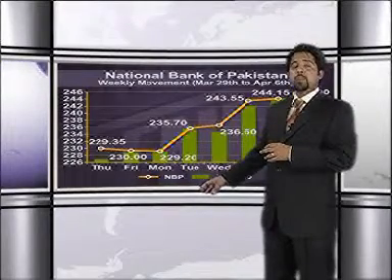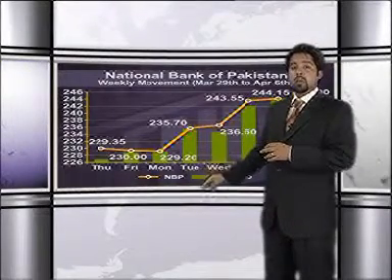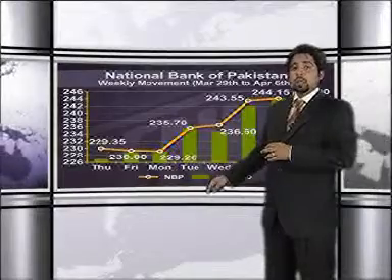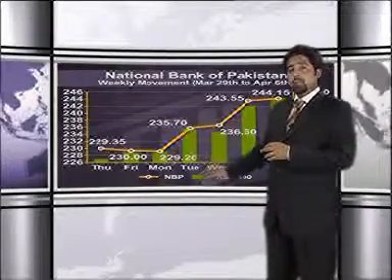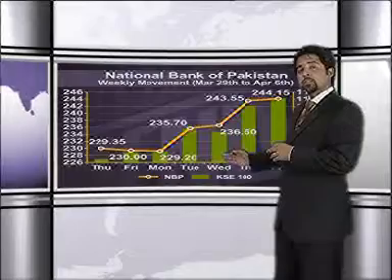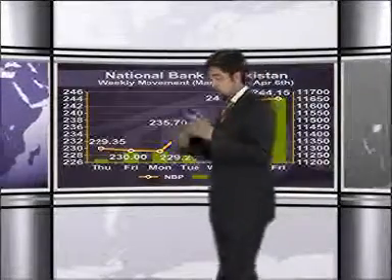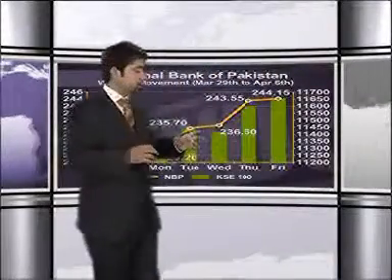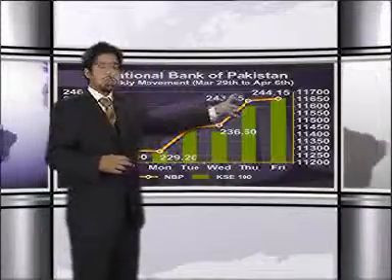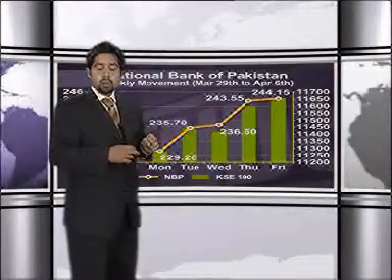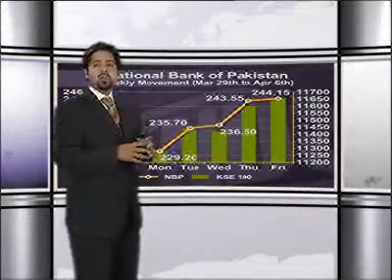But 220 rupees and 20 paise was the weekly low made since the beginning of this week in April, and from there the volumes slightly picked up, as you can clearly see when the market also picked up its positive momentum and the bull run continued, and you could see volumes also coming in for National Bank of Pakistan. 244 rupees and 15 paise was the weekly high made, also with good volume supporting it. 243 and 55 paise was the day before that, as you can clearly see support given in from 244 rupees.